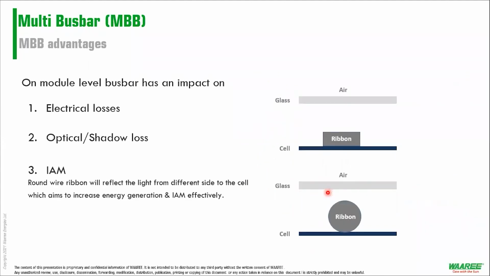Moving ahead, I have a little animation for you. That's how we see light reutilization. When light falls upon the ribbon or the bus bar, say here most of the light may be reflected back, which you can see in this animation. But because you have this circular ribbon, there is this reutilization of light, right? And then you have more light falling upon the cell, as I told you earlier.